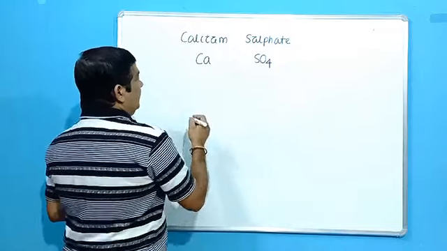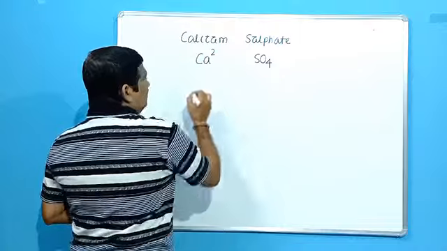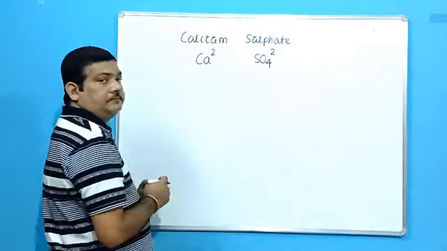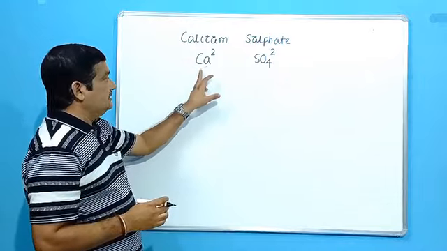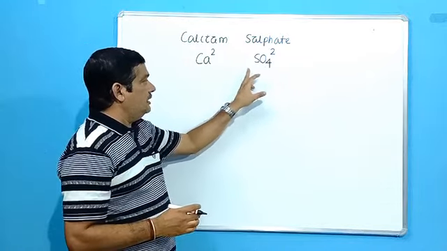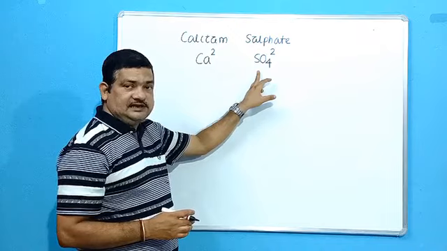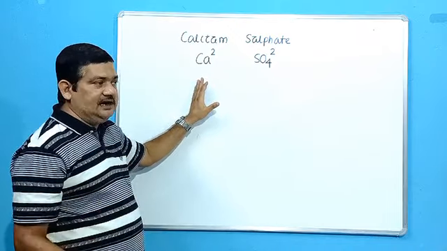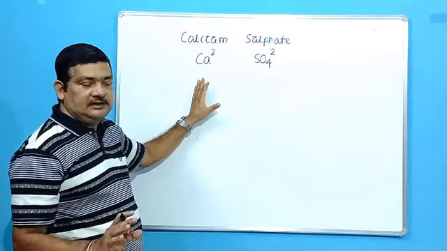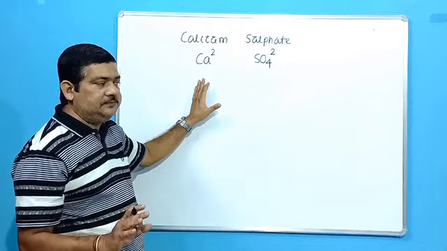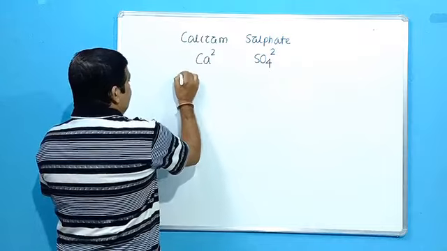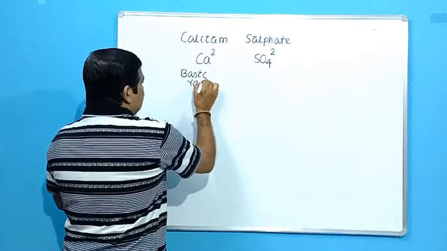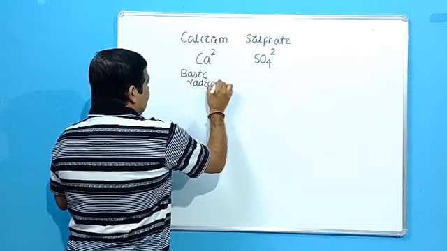So next you write down the valency. Calcium, we know the valency is 2. Sulfate also has the valency of 2. Okay. So step 1, you write the symbol or formula of the acid or basic radical. Metallic part is always the positive part. That is the basic radical. The positive part is always the basic radical.